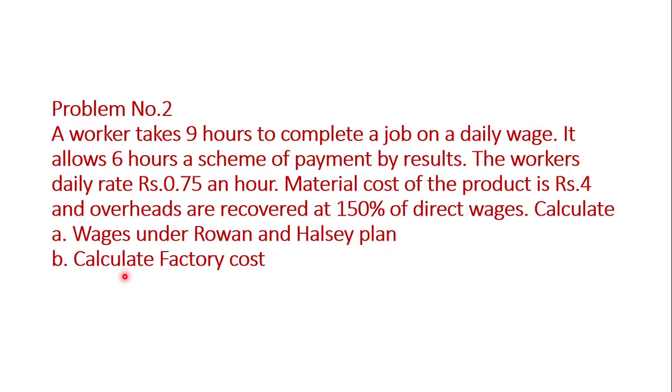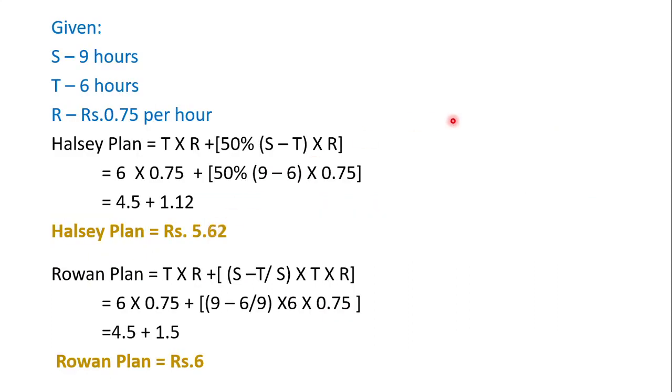Then they have asked us to calculate the factory cost. For that factory cost, this material cost and overheads are required. First, let us calculate what is the wages under wholesale and Rowan plan. So as I told, what is given: standard time 9, time taken 6 hours and rate per hour is 0.75